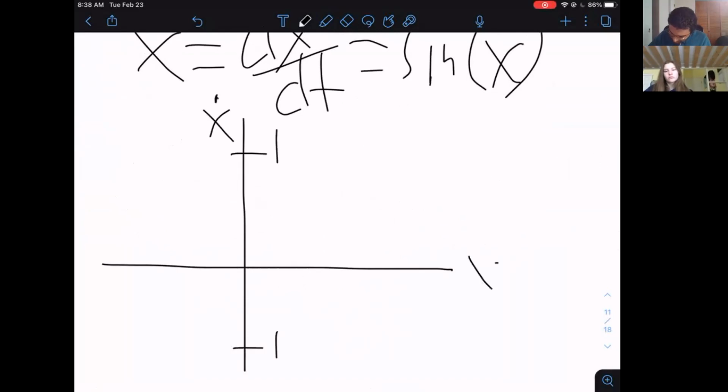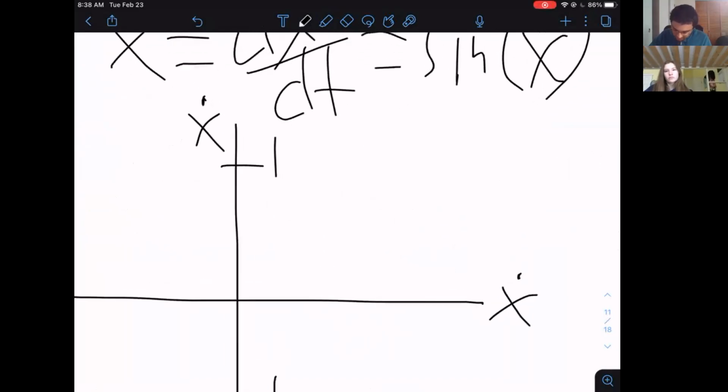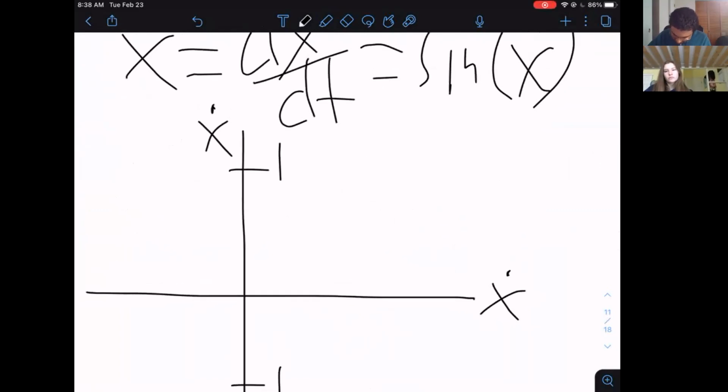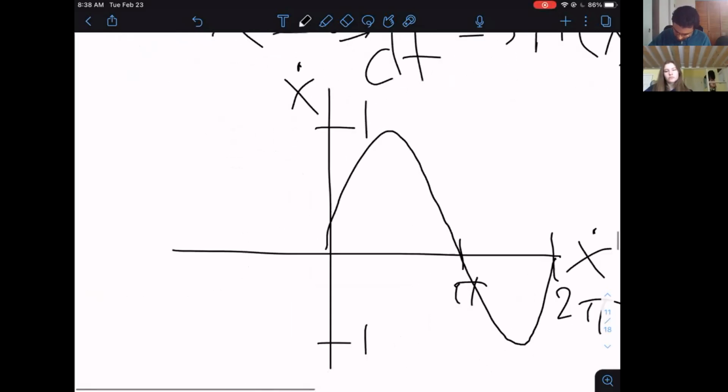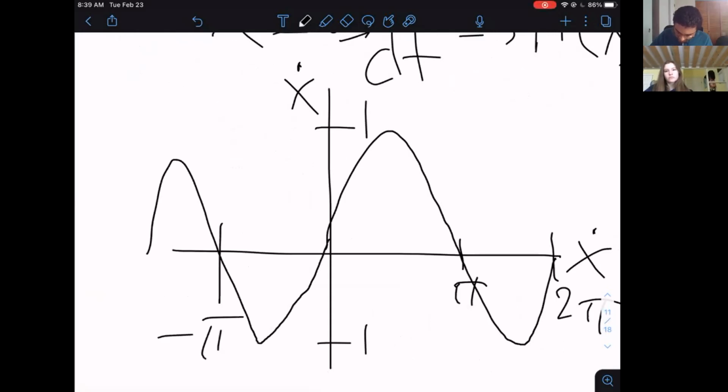Here's the x prime axis, and here's the x-axis. The sine of 0 is 0. Sine of pi is also 0. Let me freehand this, and the graph looks a little something like that. Just a rough sketch right there.